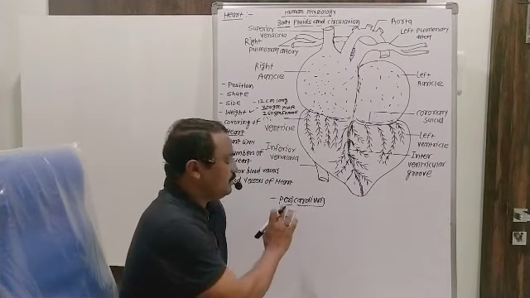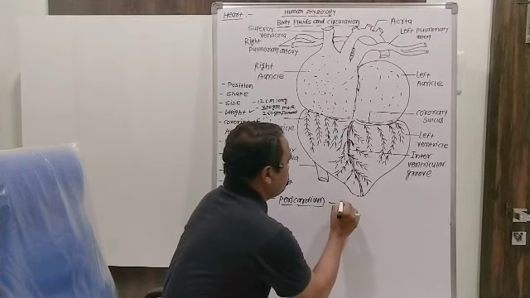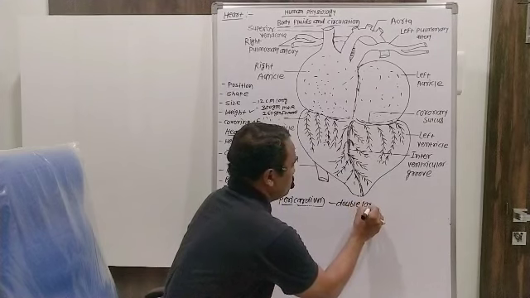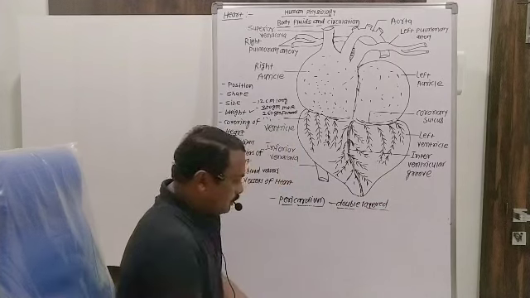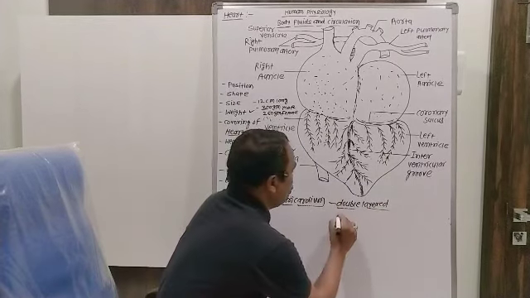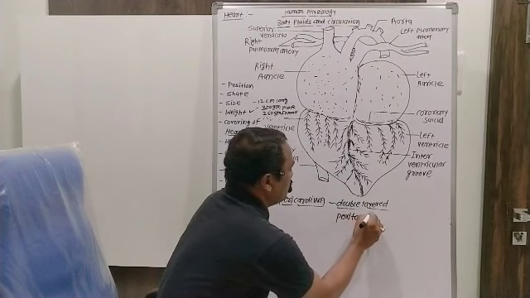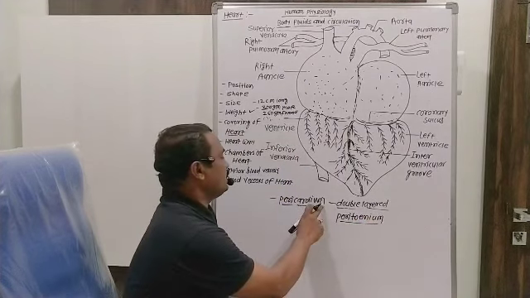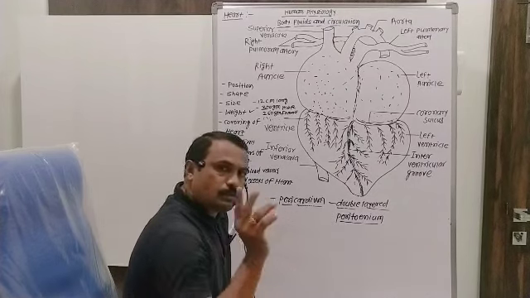Around the heart there is a protective covering that is double layered, a double layered covering, called the pericardium. This pericardium is double layered, means it consists of 2 layers.